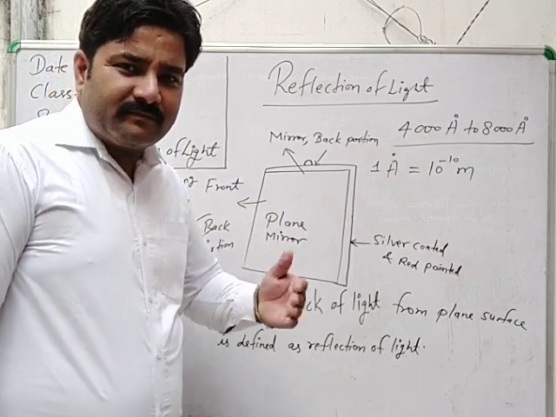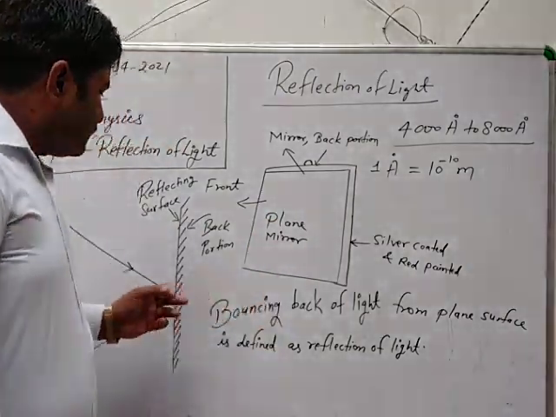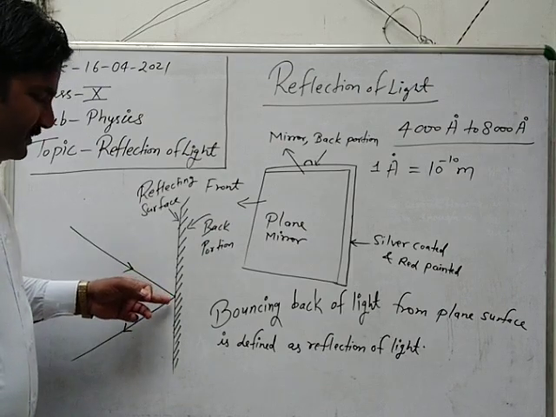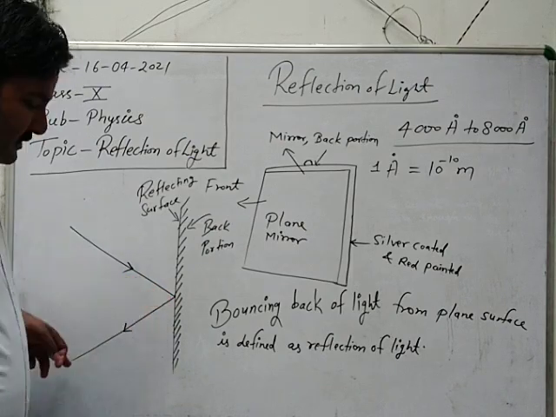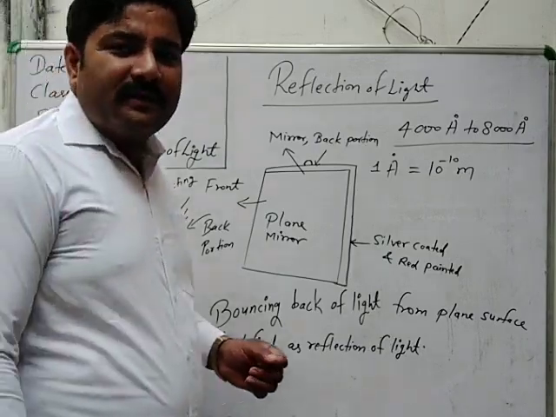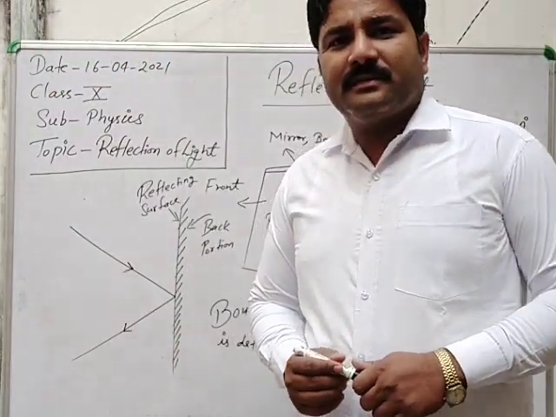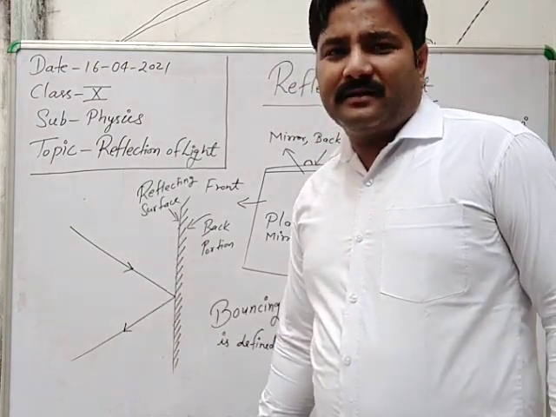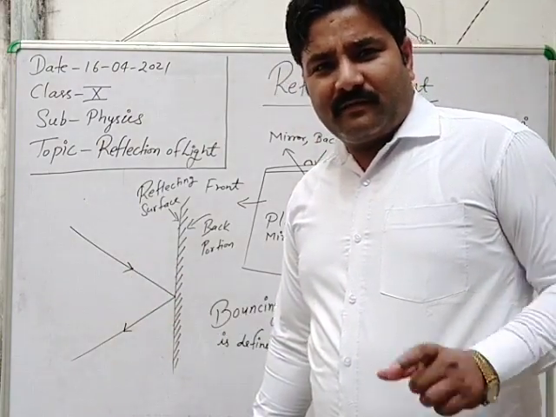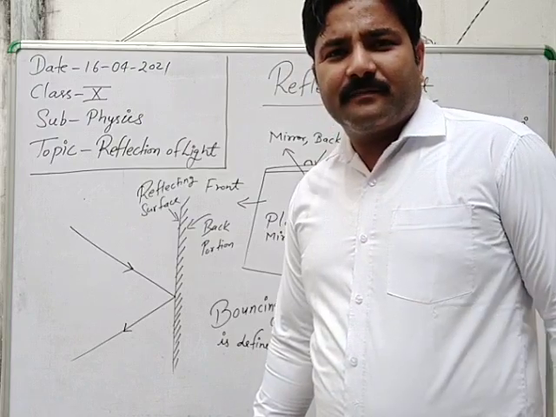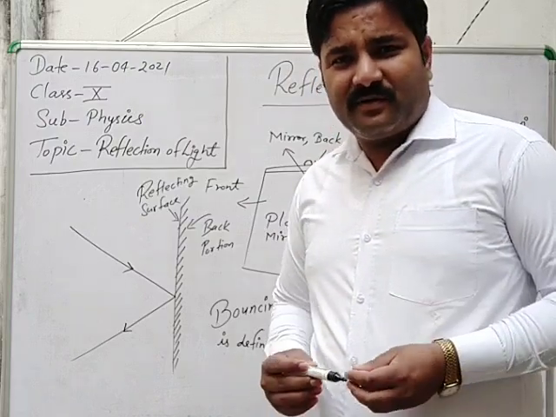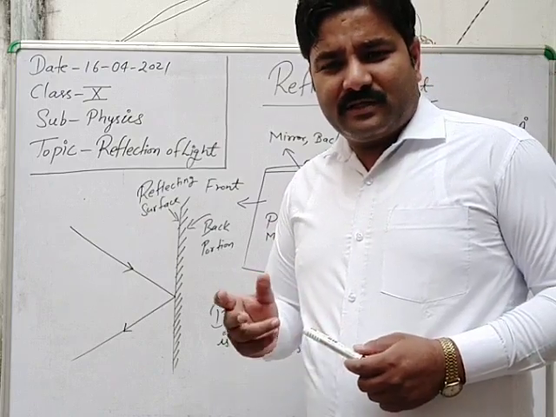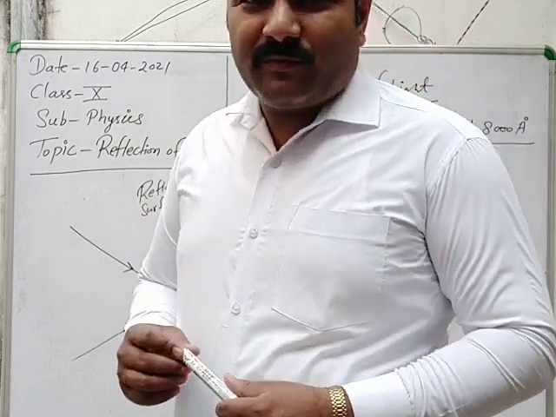And when the light ray strikes this plane mirror, then after striking, it is sent back in the same medium. This process is reflection of light. For reflection of light by a plane mirror, there are a few points that are very important for clear understanding. Just listen one by one.